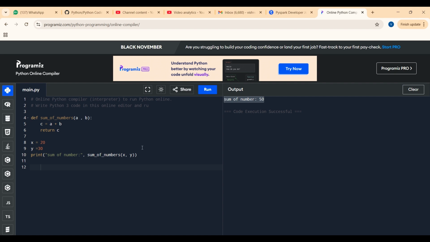This is how we will be writing code in Python. Hope you all understood my explanation.